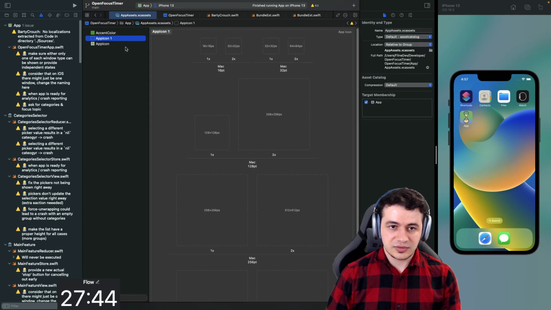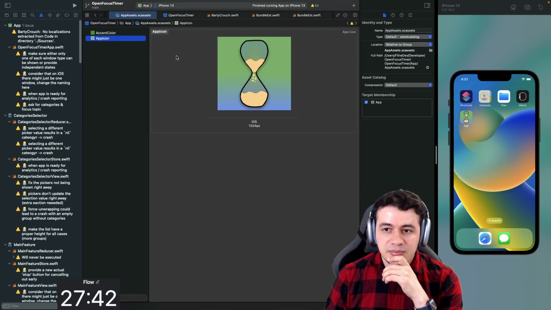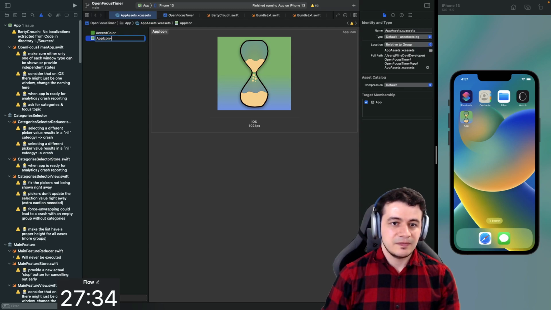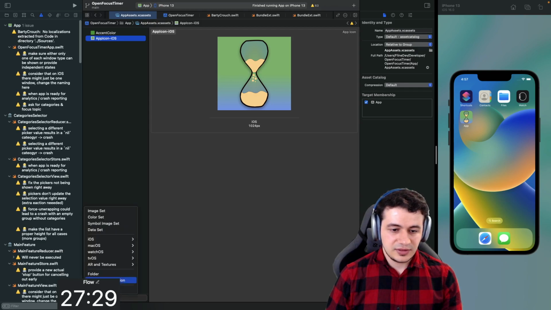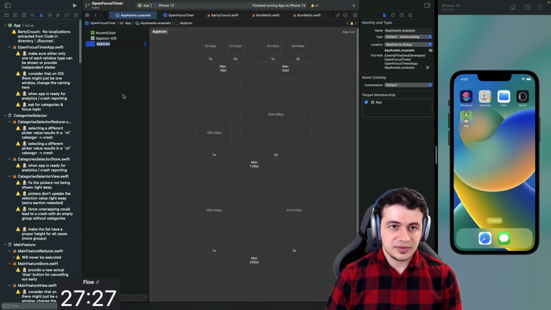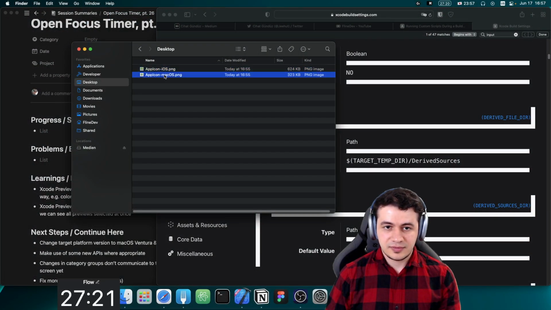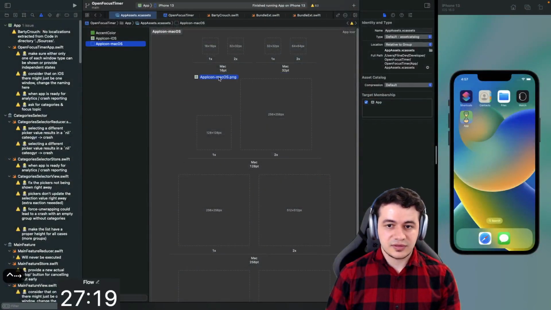This is not what I want. Alright, let me go back. App icon. Okay, I need to do something about it. So this is app icon iOS actually. And let's add one for macOS. I'm just going to call that app icon macOS. Let's just drag and drop that like that.